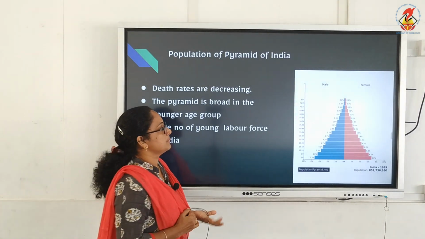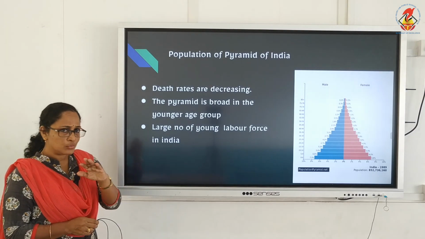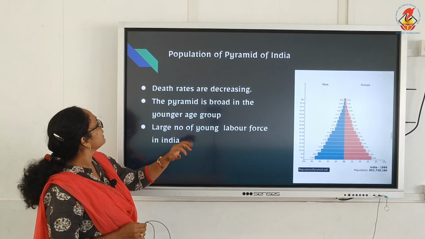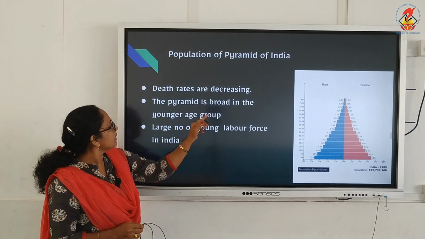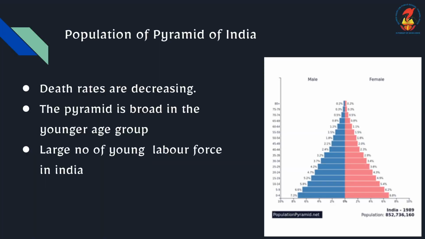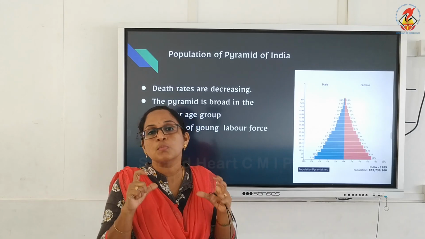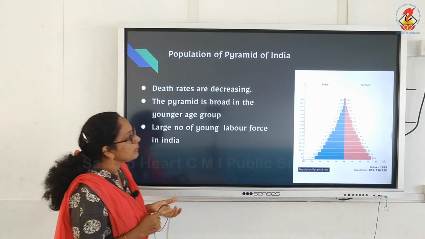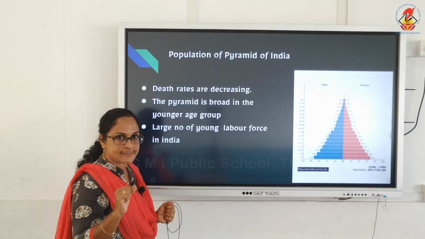Coming to the other features of the population pyramid in India, it's broad in the younger age group. That means in the working population we have more working people. Working class is more, dependents are less.